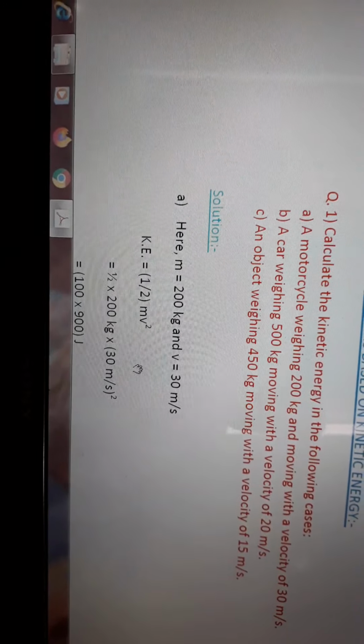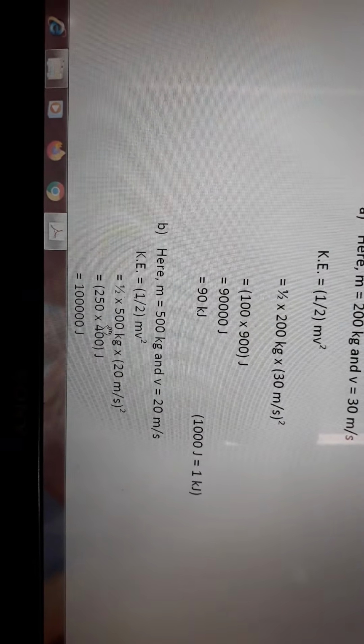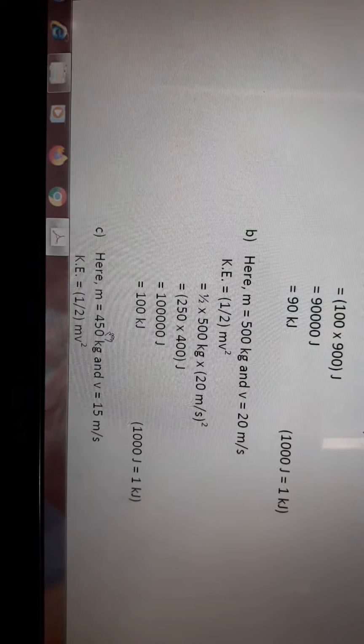So in the first case, you just write down question number A. You write down what the mass is, at first mass, then velocity, and then put these values in this expression: kinetic energy equals half m v square. The same thing you will do in number B. See, this way you can find out the result.